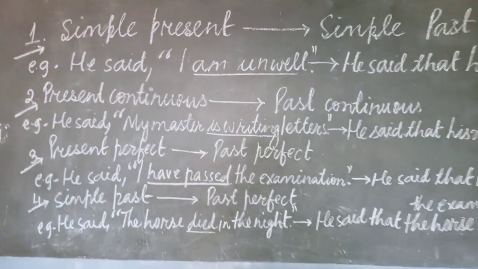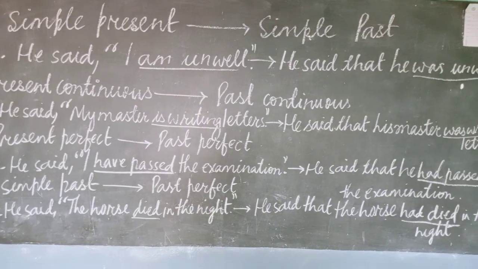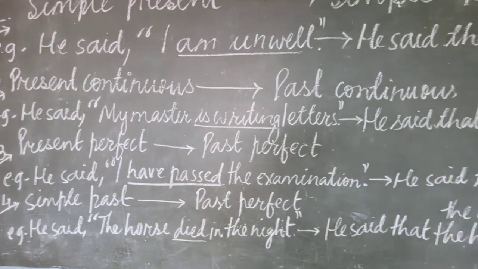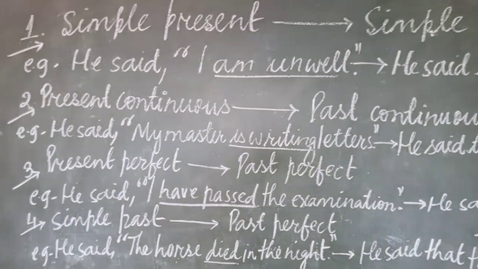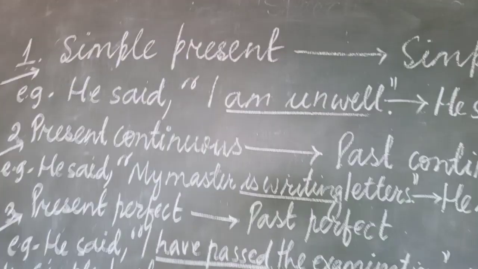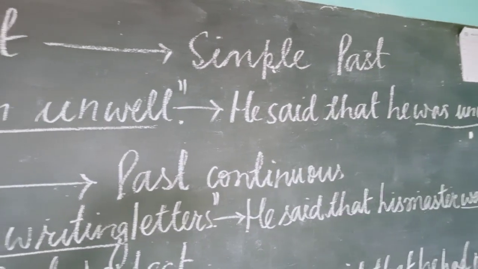See some basic rules of changing from direct speech to indirect speech, and these changes will be done only when the reporting verb is in the past tense. So see, simple present will change into simple past.